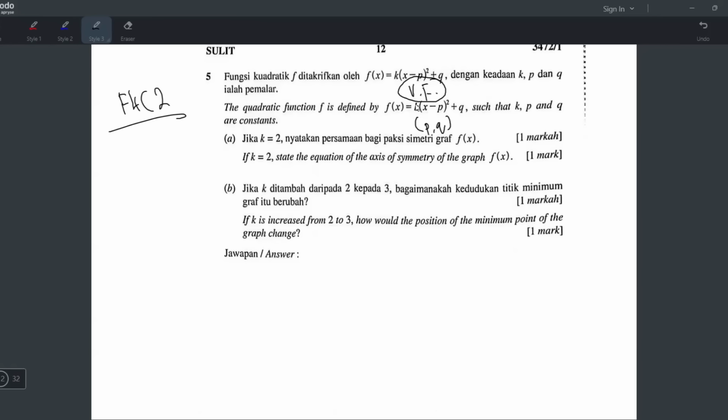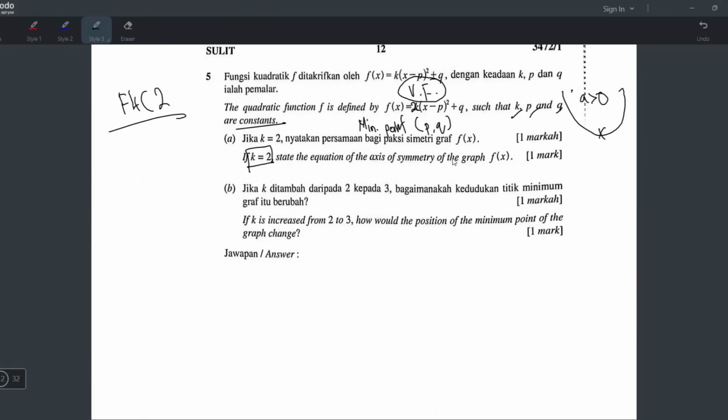Okay, but we don't know minimum or maximum because we don't know the A, whether the K is positive or negative, but it's okay, such that K, P, Q are constant. Okay, soalan A, if K equals to 2, it means K is 2, that means it's minimum lah. So it's the minimum point. Sebab kalau K 2, maksudnya dia punya A positif. Kalau A positif, dia punya curve punya shape macam ni. So dia akan jadi minimum point.